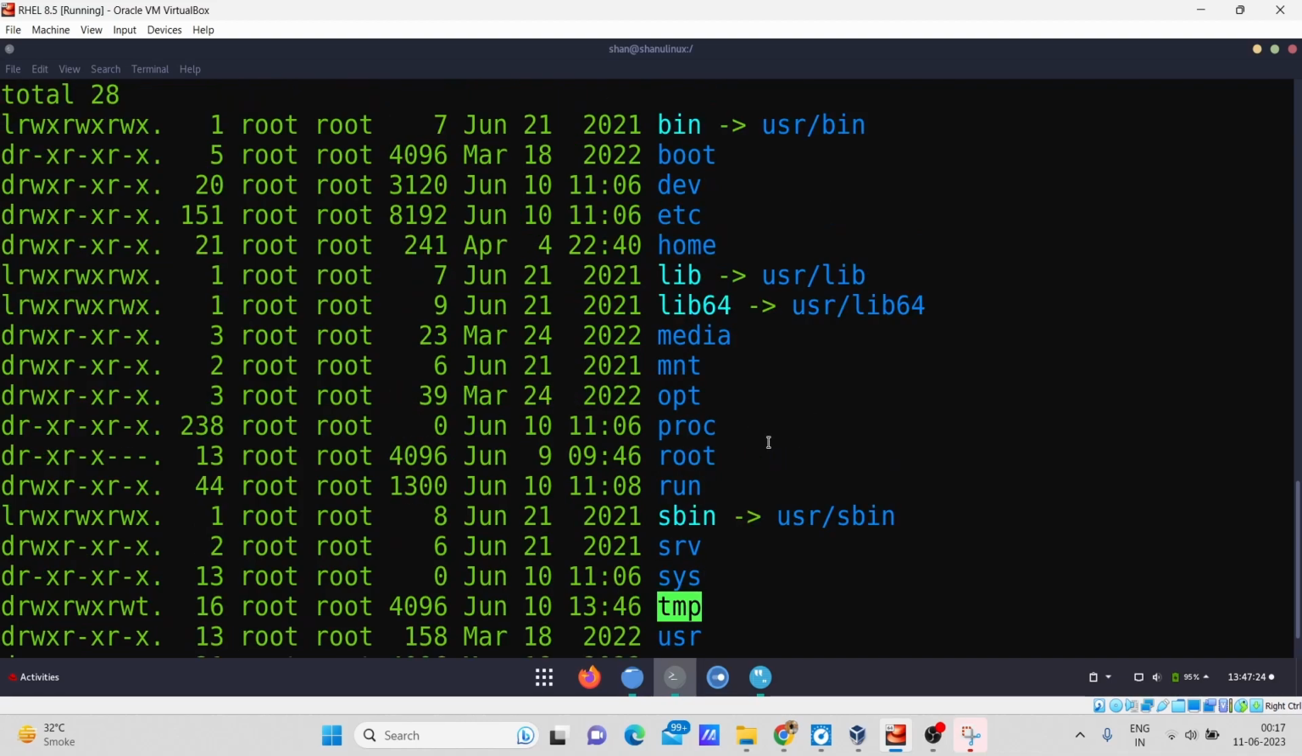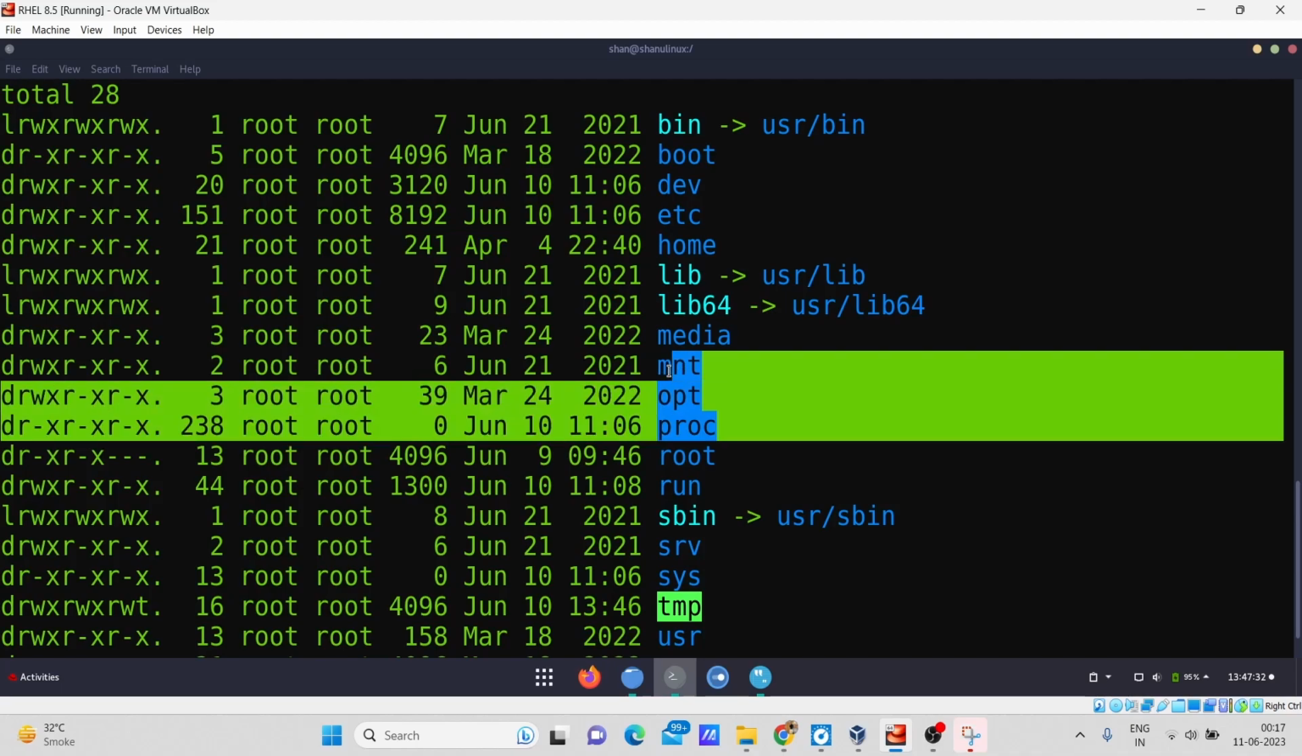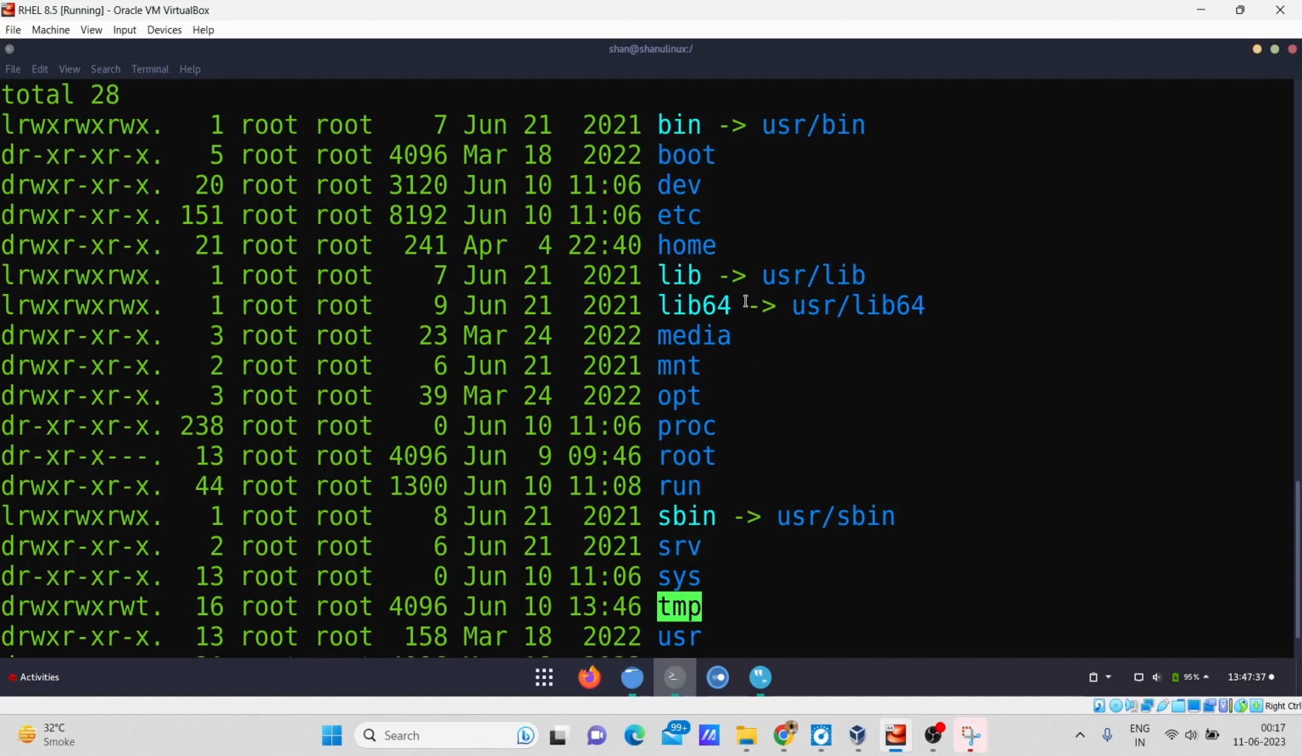So one thing you can also tell is that the file names highlighted with the dark blue color represent directories, and those highlighted with the light blue color are links to other files. So this is how you can guess whether it is a directory or a link.